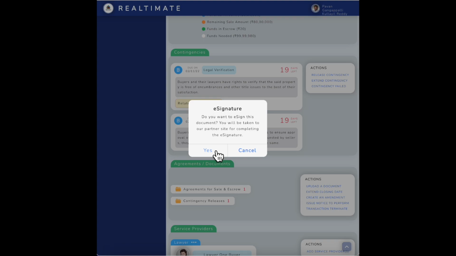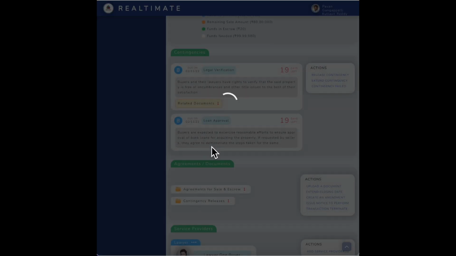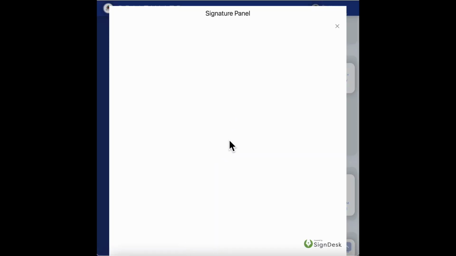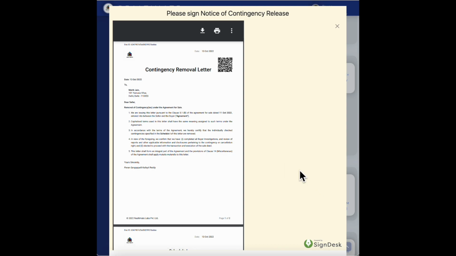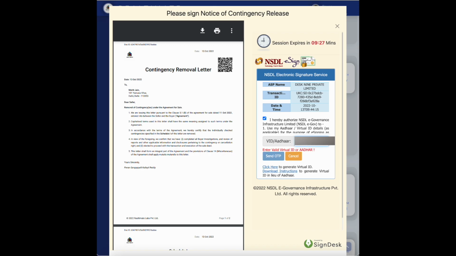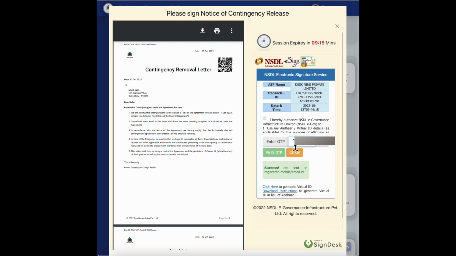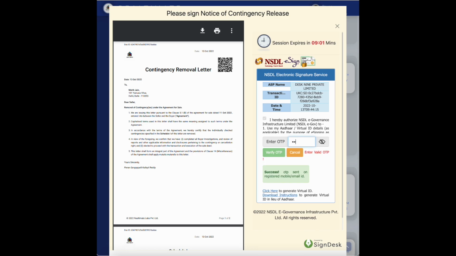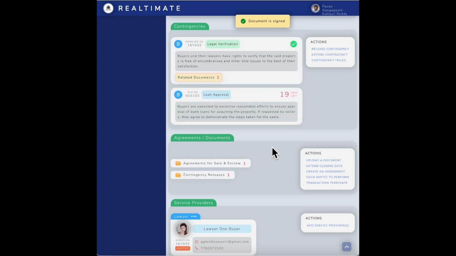I would need to do the same thing by signing the contingency release document. So same thing would happen. I would get a prompt to fill in my Aadhaar card, and I will be able to sign it. Normally the OTP takes a few seconds to arrive. It depends on the NSDL. Okay, so it is here. All right, so the document is signed.